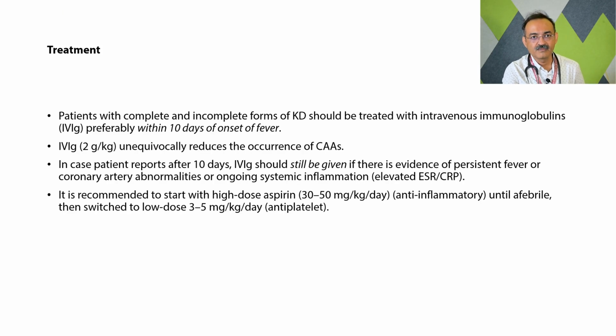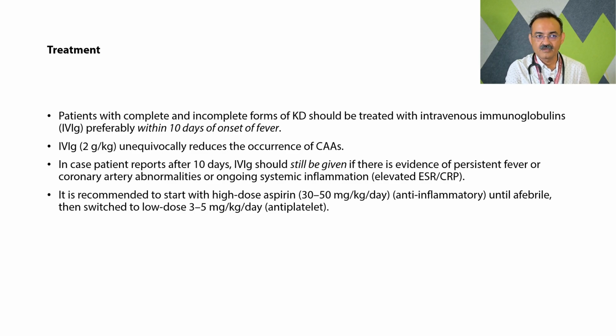Coming to the treatment, the gold standard treatment in Kawasaki disease is intravenous immunoglobulin, IVIG, and we should start preferably within the first 10 days of onset of fever. If we start before 10 days of fever, the chances of coronary artery aneurysm development are very less, and the dose is 2 gram per kg of IVIG.